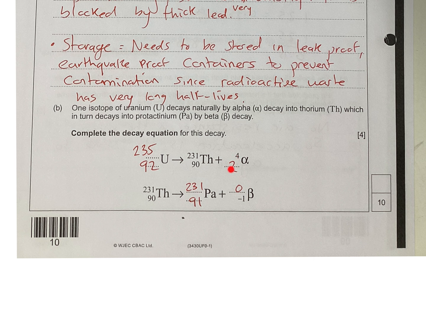So the mass number is going to be 4, and then the proton number is going to be 2. 231 plus 0 gives me 231, and then 91 plus minus 1 is 90. This is what catches students out. They always want to go 89 here plus 1. But 89 plus minus 1 gives me 88. So be careful there for your 4th mark.